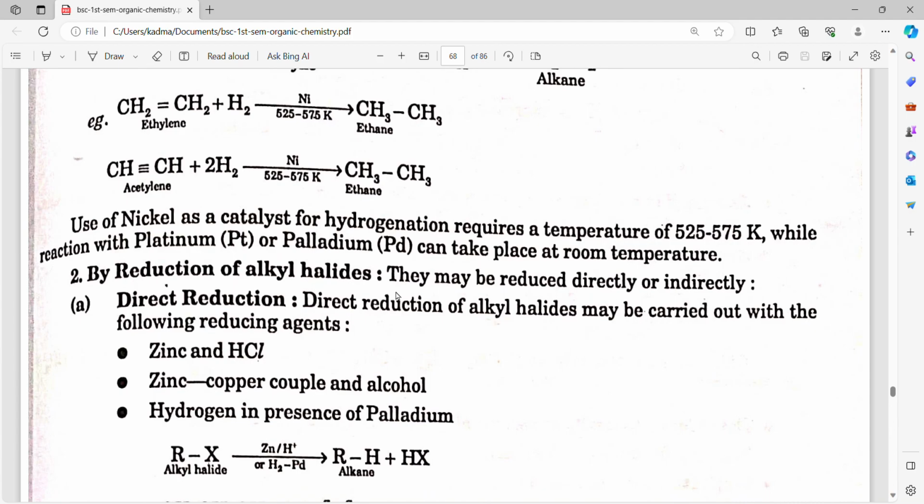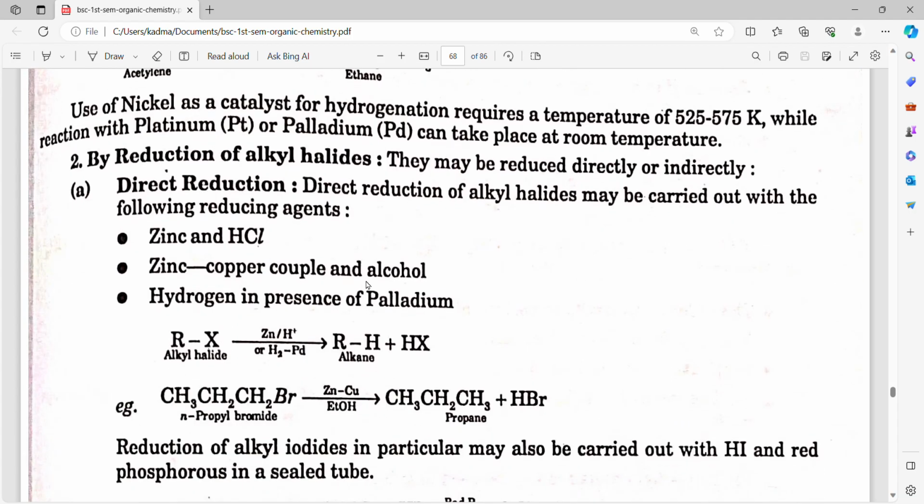By reaction of alkyl halides, they may be reduced directly or indirectly. Direct reduction of alkyl halides may be carried out with the following reducing agents: zinc and HCl, zinc-copper couple and alcohol, hydrogen in presence of palladium. RX in presence of zinc and hydrogen gives alkane.